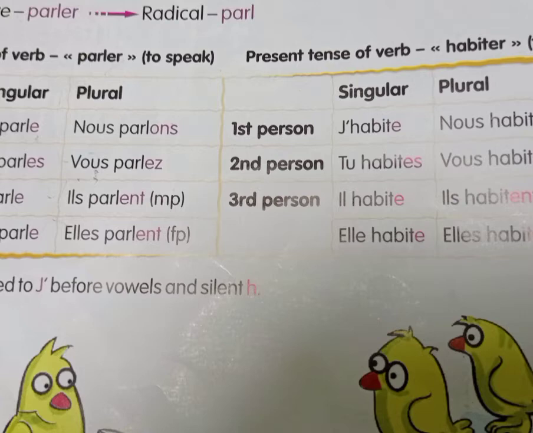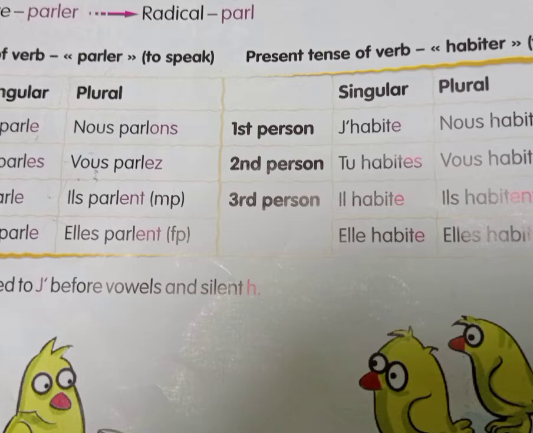Next is vous parlez. Vous parlez means you in the plural form, or when you are addressing someone elder than you, you use vous. So vous parlez means you speak. In that the spelling is PARLEZ. So they have replaced ER and added EZ. Next is ils and elles, which means they. Here also it's very simple. They have just replaced ER and added ENT. So this is the basic rule.